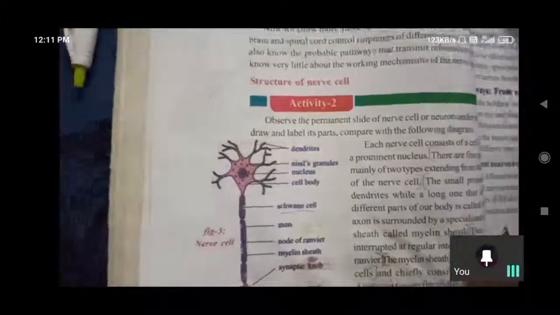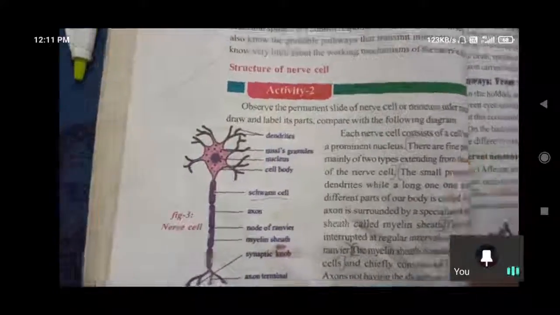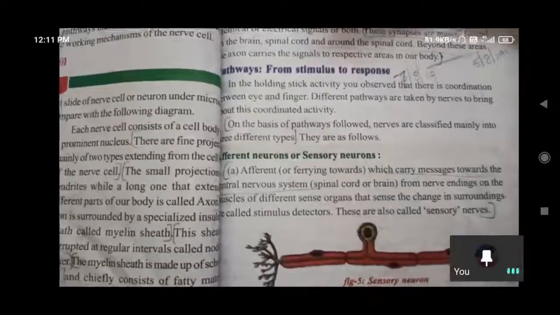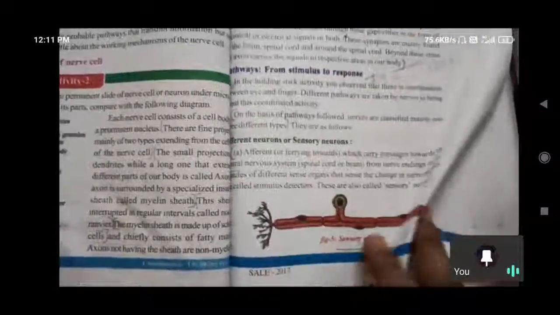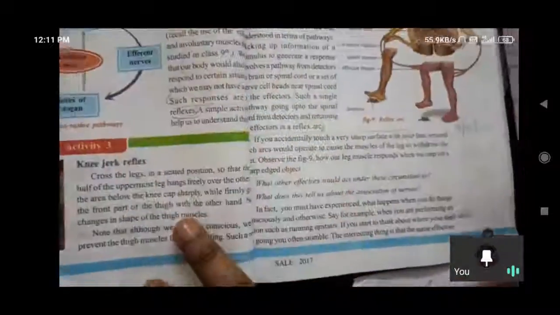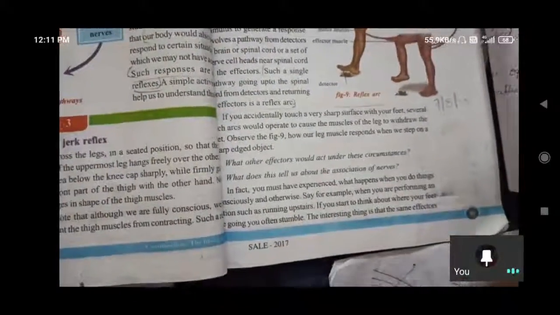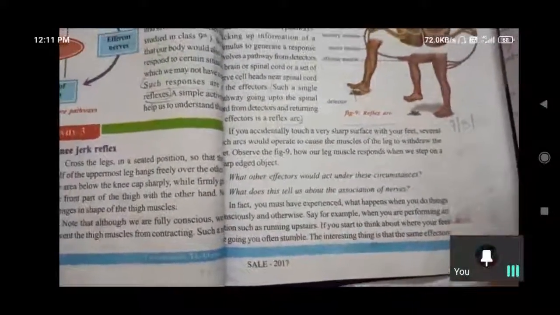Next class we'll go through stimulus to response, the different types of neurons: sensory neurons, motor neurons, association neurons, and the reflex arc. We'll discuss them tomorrow. Thank you for the nice class with you.